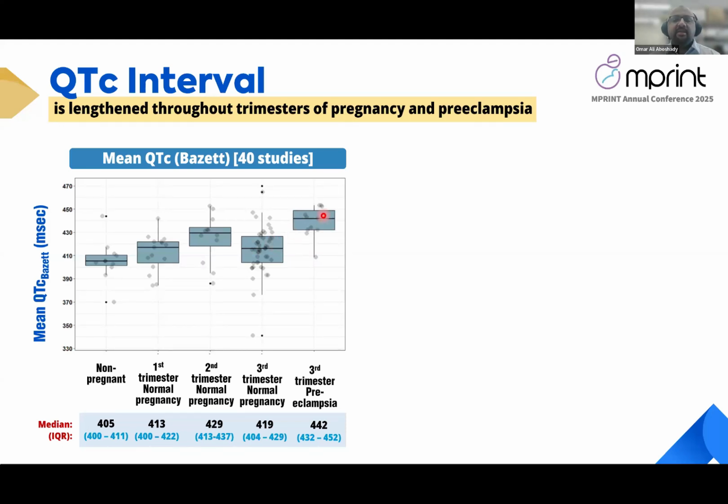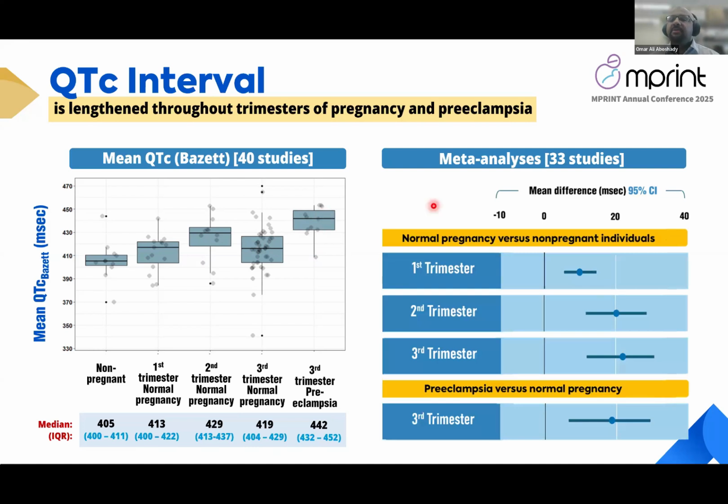To see if this increase is statistically significant, we found 33 studies that reported at least 2 trimesters, and we were able to capture the mean difference across the different trimesters and non-pregnant control. So compared to non-pregnant individuals, the first trimester increased QTc by 10 milliseconds in normal pregnancy, while the second and third trimester increased the QTc by about 20 milliseconds. Additionally, preeclampsia added an additional 20 millisecond increase compared to third trimester normal pregnancy.